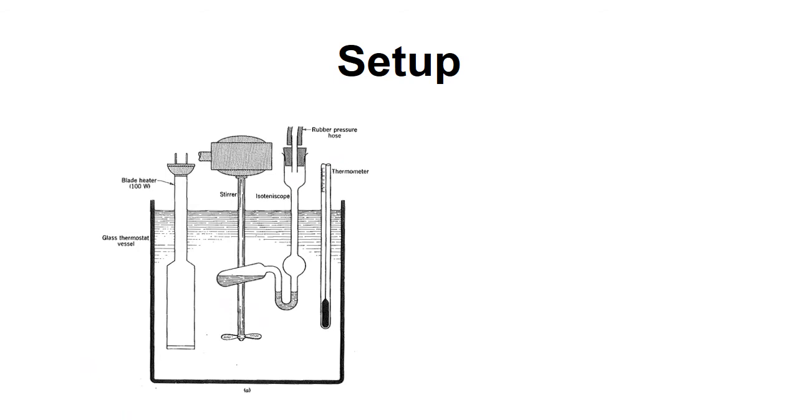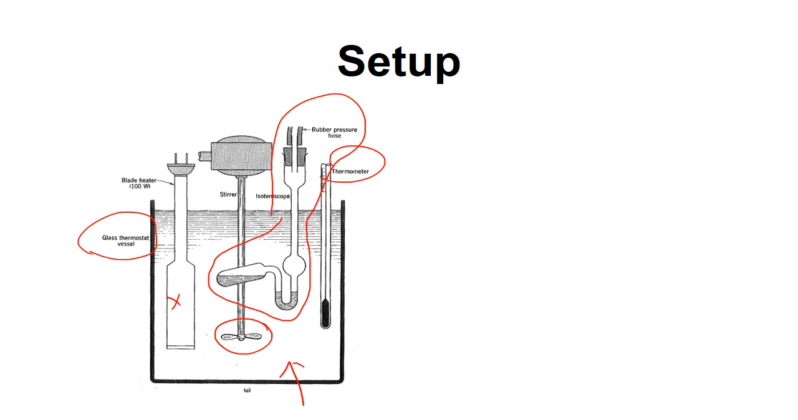In this experiment, a glass thermostat vessel is used to keep the temperature constant. The vessel includes a large water bath, a heater, a stirrer, and a thermometer. The key of this experiment is the isoteniscope. The liquid we want to measure is placed inside a small glass bulb of this isoteniscope. The same liquid fills part of the U-tube of the isoteniscope.